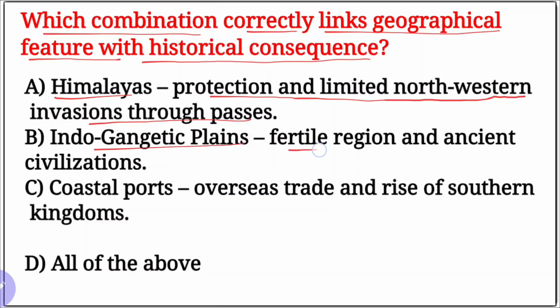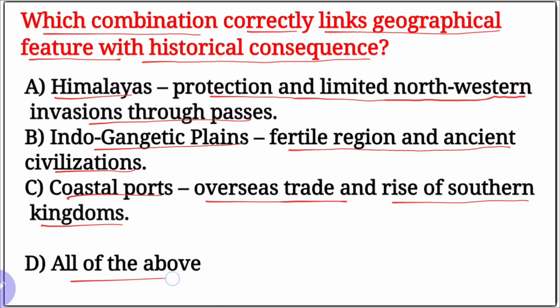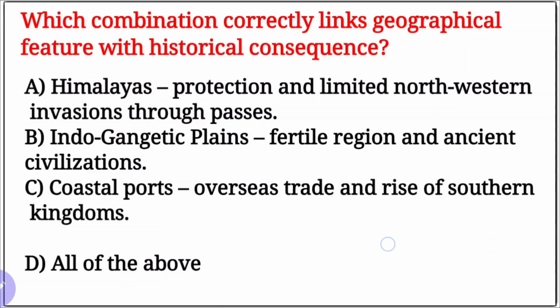Indo-Gangetic plains: fertile region and ancient civilizations flourished here. Yes, true. Coastal ports: overseas trade and rise of southern kingdoms. Yes, true. And D, all the above. Our right option is A, B, C are true, which means D, all the above, is true.